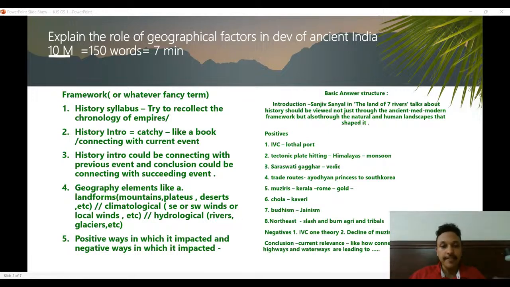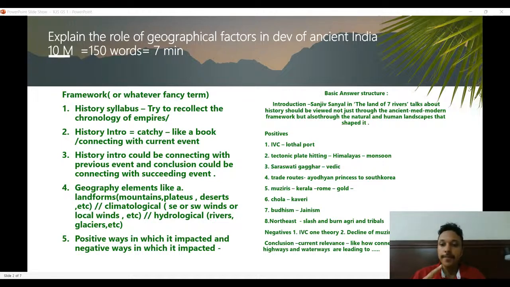Then in Vedic time, we have the Saraswati River, the Ghaggar, and its drying, how that was influential in the development of the Vedic civilization, and how the drying resulted in the decline of many kingdoms there. Then post Vedic, we have the trade routes.